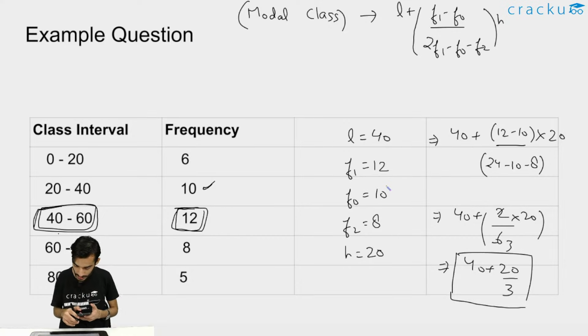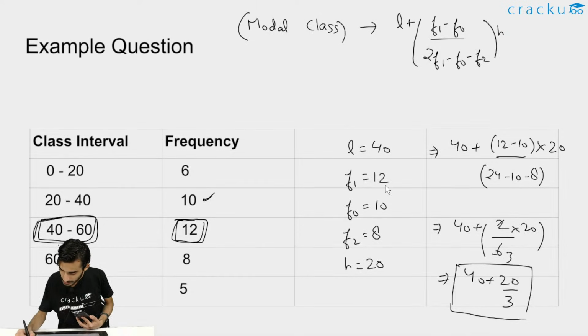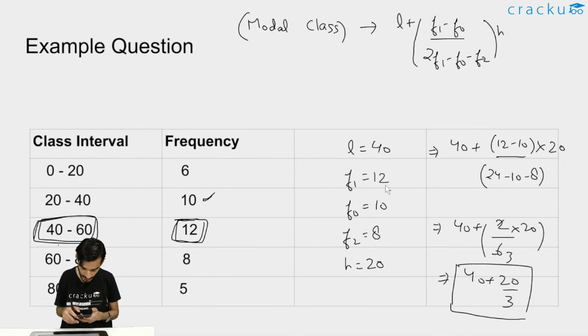If there are no doubts, then we can just wrap up this class. I have brought 2 questions for you, and we have solved the 2 questions now. Let's see if you have any doubts, any queries, you can just ask now. If there are no doubts, then we can move ahead. Moving ahead means we will be ending this class now. Yeah, I don't think there are any doubts.